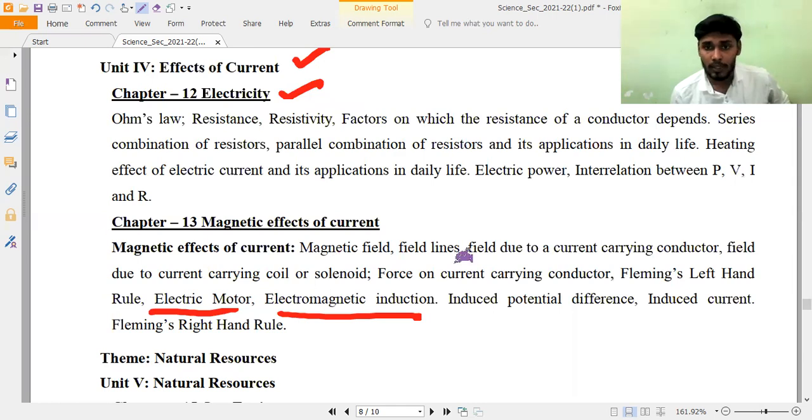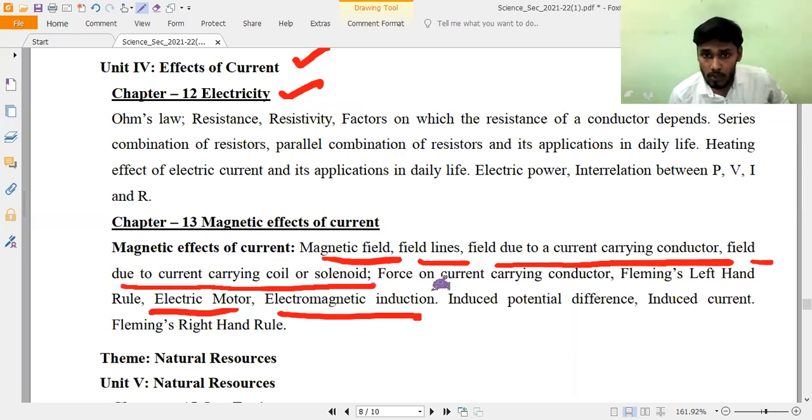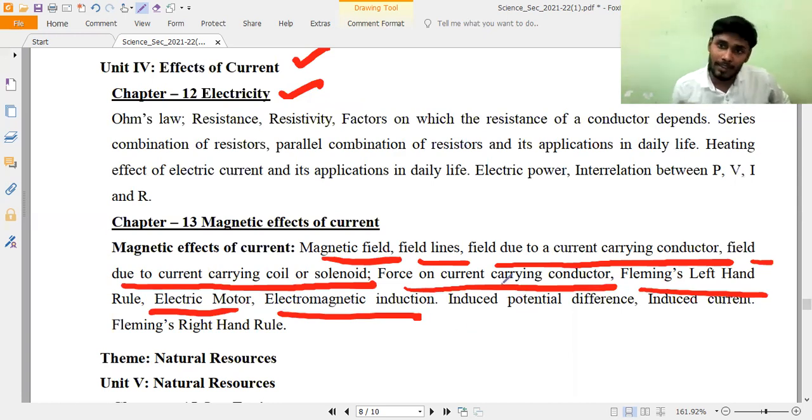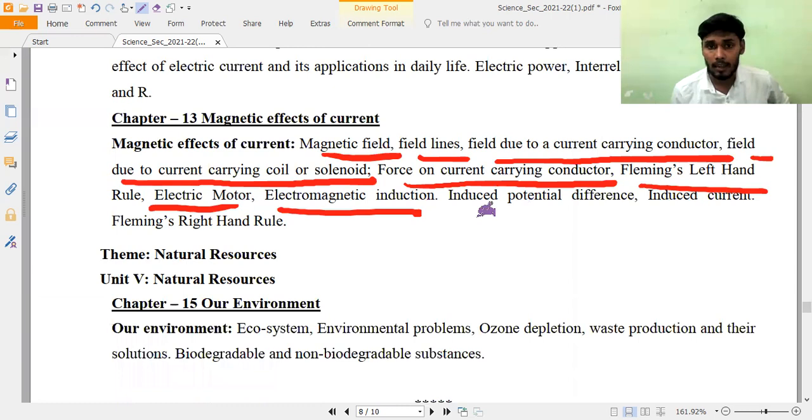So magnetic field lines, field due to a current carrying conductor, field due to a current carrying coil, solenoid, force on a current carrying conductor, Fleming's left hand rule, electric motor, electromagnetic induction, yes. The electric generator they have deleted. The same way like last year, calculating the electrical current bill in our daily home and all that concept, they have deleted again like last year. So this is the chapter electricity and magnetic effects of current.